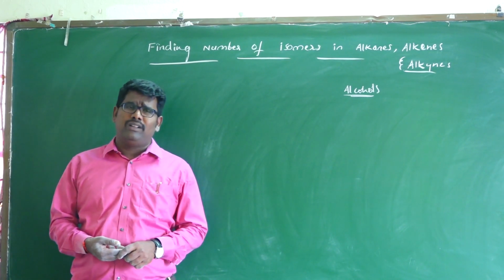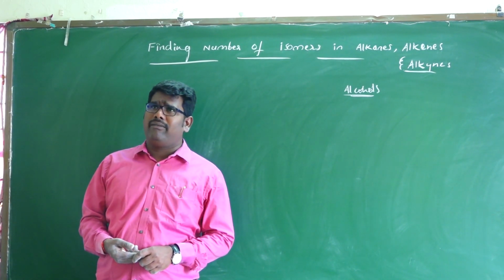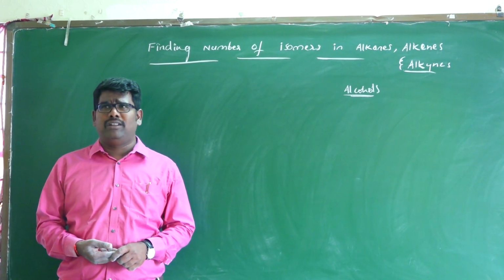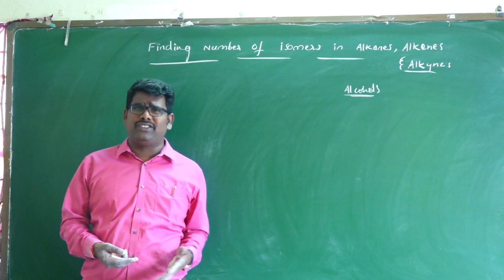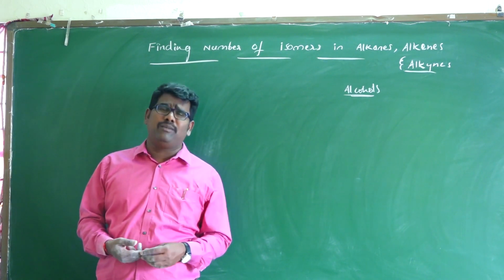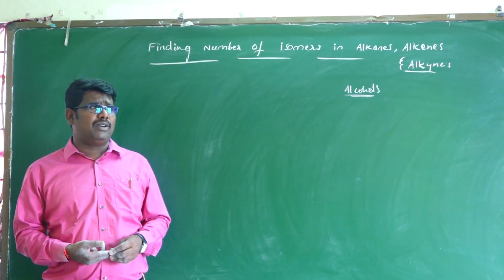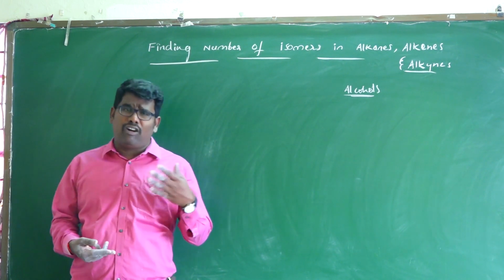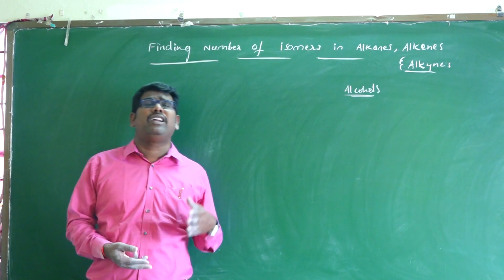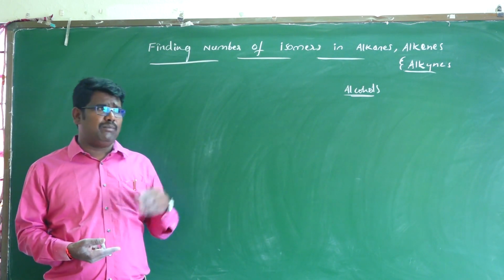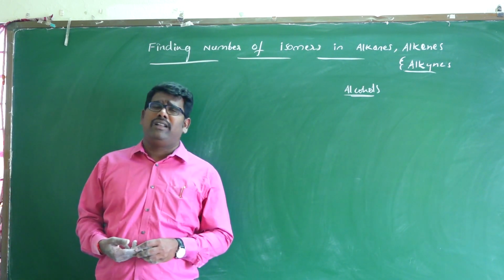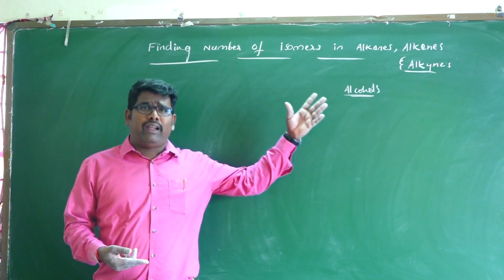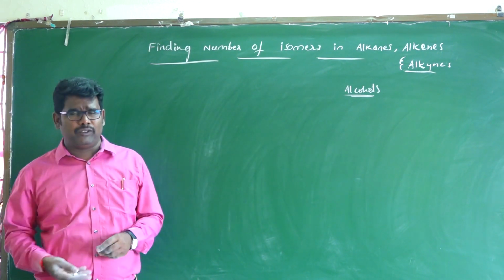For example, in C5H12, how many isomers are possible? First, write down the structures. But writing structures is a time-wasting process. We can check how many primary, secondary and tertiary isomers are possible depending upon the structure. By using a simple trick, you can easily find the number of isomers in alkenes, alkynes and alcohols also.